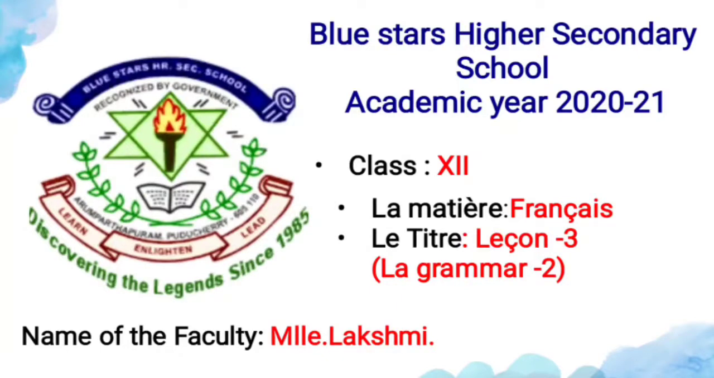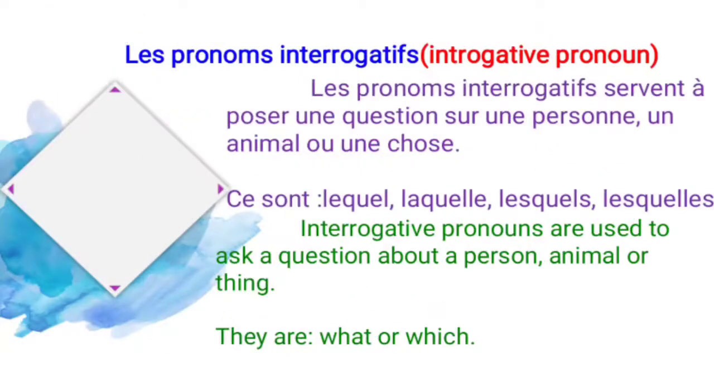Let's move to today's video, that is grammar part 2. So the third content is le pronom interrogatif. What does le pronom interrogatif mean? Interrogative pronoun. An interrogative pronoun is used to ask a question and to replace the name of the person or thing about which we are asking questions. So that is the meaning of interrogative pronoun.